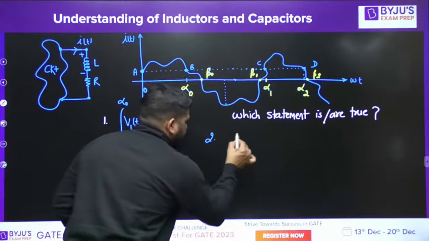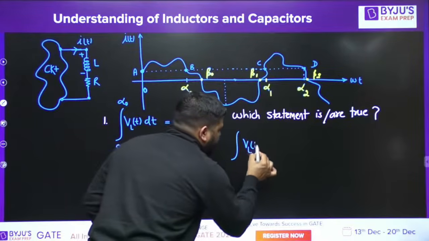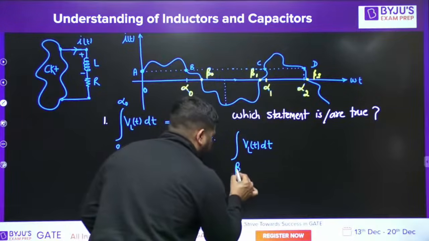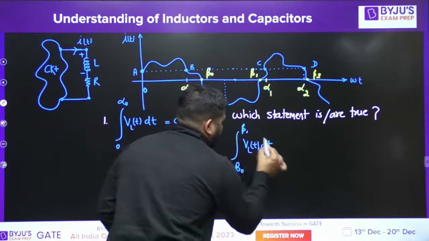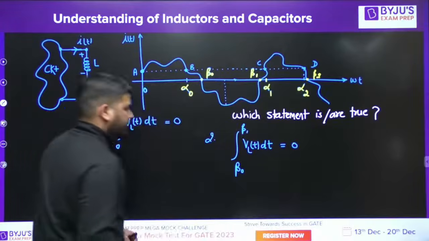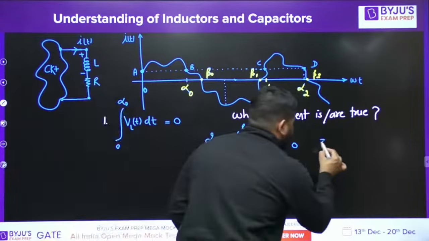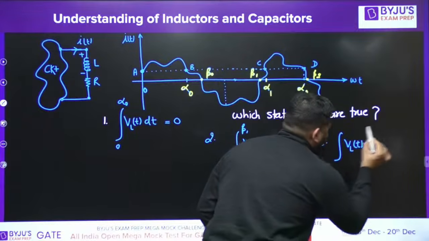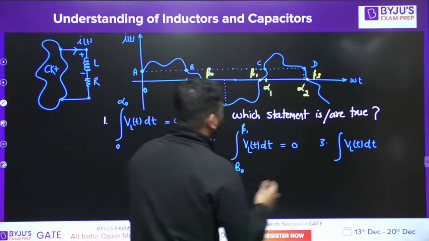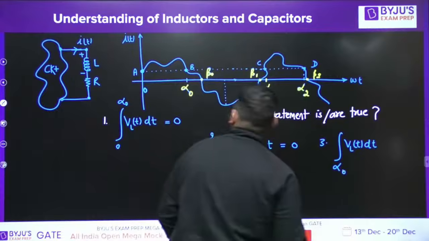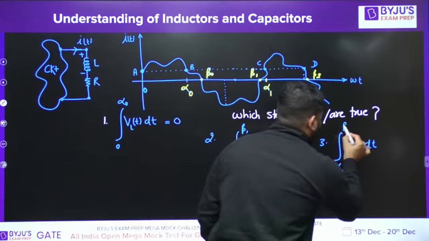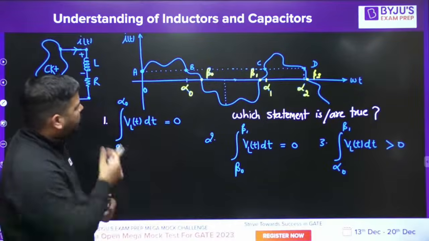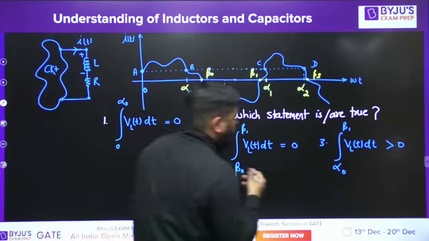The second statement is the integration of VL(t) dt from beta naught to beta 1 is 0. The third statement, the integration of VL(t) dt from alpha naught to beta 1 is greater than 0.